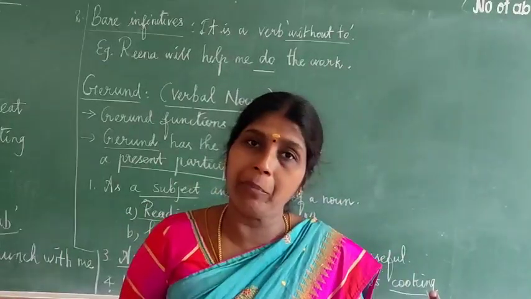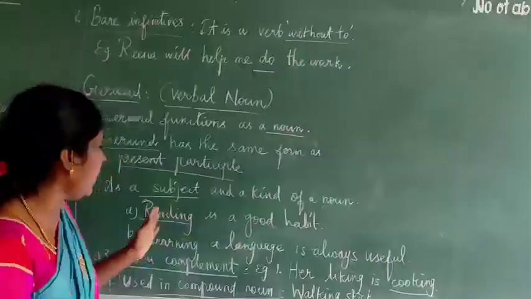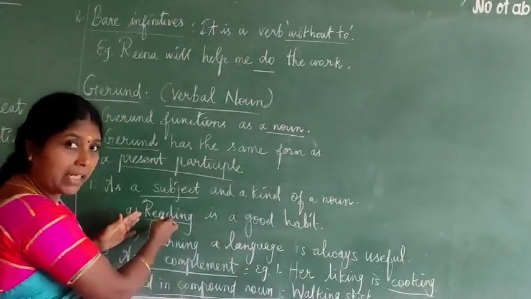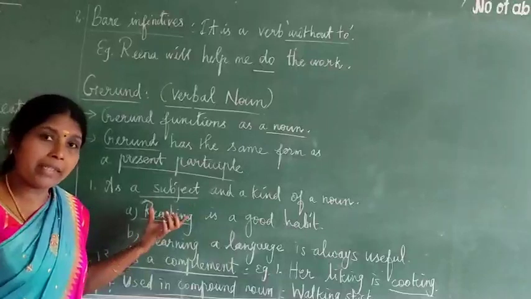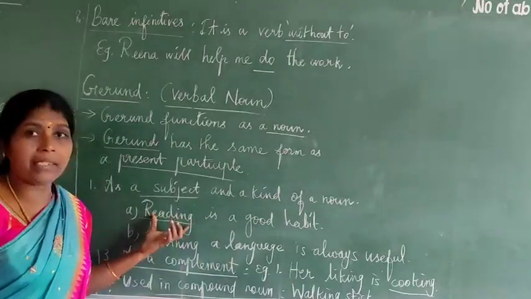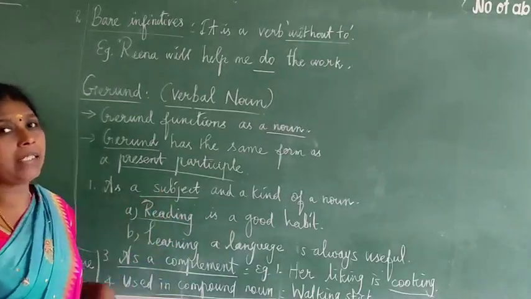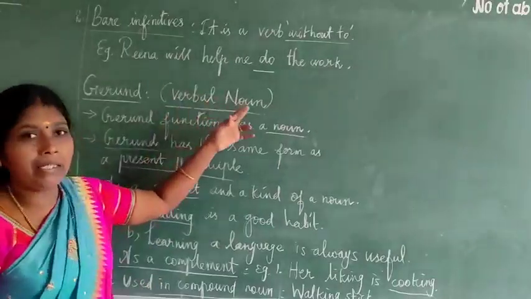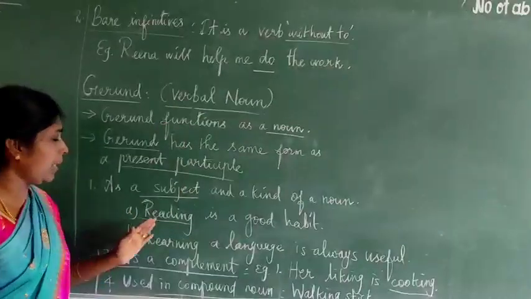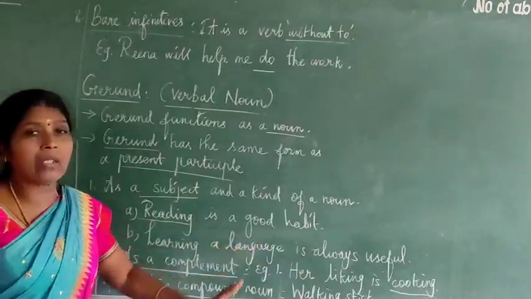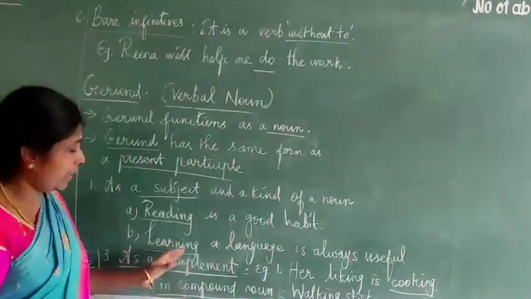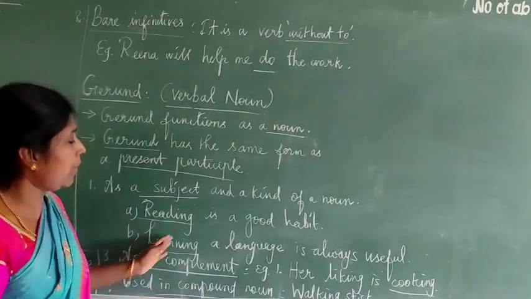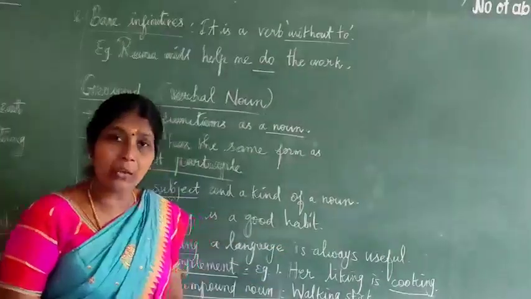But in "Reading is a good habit" it functions as a noun. So a gerund acts as a noun, and it is otherwise called a verbal noun. Next example, learning a language is always useful. Learning here is a gerund which functions as a noun.